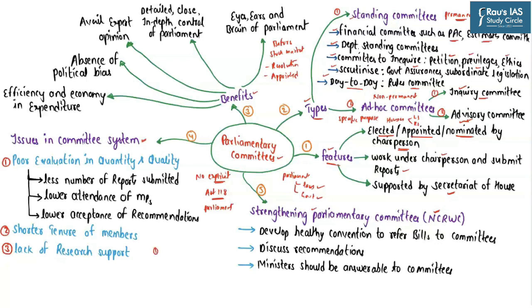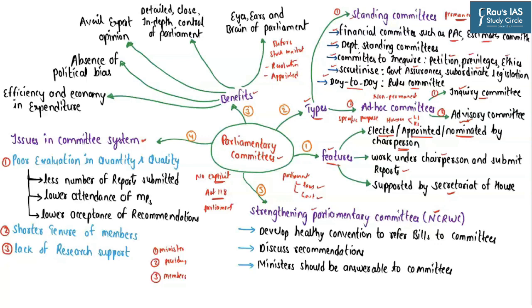For example, as and when a particular minister presents a bill before the Parliament, the minister himself may decide to send the bill to the advisory committee for detailed examination. Secondly, in case the minister does not refer the bill to the advisory committee, the presiding officer of the house, either in the Lok Sabha or the Rajya Sabha, may decide to send the bill to an advisory committee for its detailed examination. And thirdly, once a particular house discusses and debates a bill, and sends the bill to the other house, the members in the other house may in turn decide to send this particular bill to the advisory committee for its detailed examination.